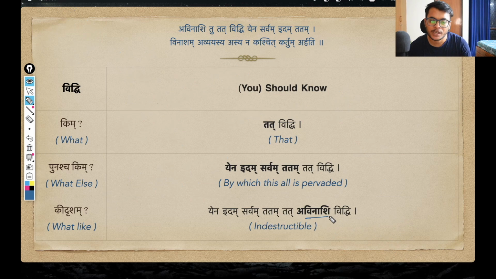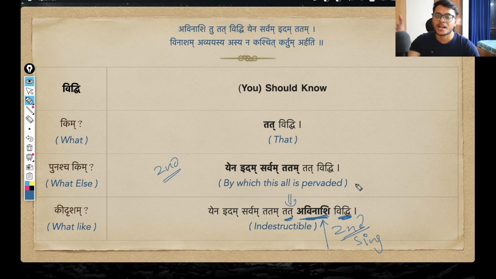But this particular avinashi here is the Dutiya Vibhakti singular form. For a neuter gender Pratipadika, the Prathama Vibhakti and the Dutiya Vibhakti forms are similar. But if you were paying attention, in tat vidhi, you should know that. This tat here is the object, the karma of this action. So this tat of course is the Dutiya Vibhakti form, so the adjective avinashi also will take the Dutiya Vibhakti form. Just to show that comparison, I said both of them are Prathama Vibhakti forms, but the one used here is the Dutiya Vibhakti form. I hope you can understand this.